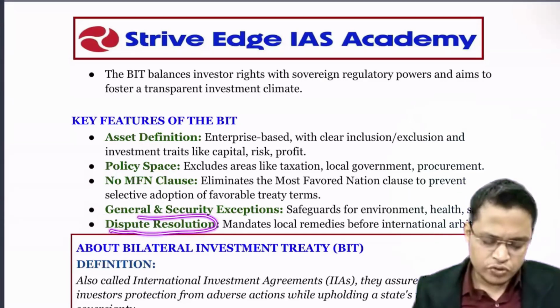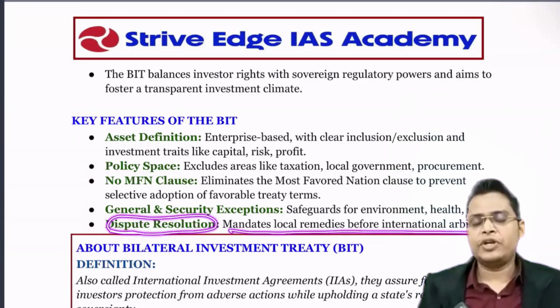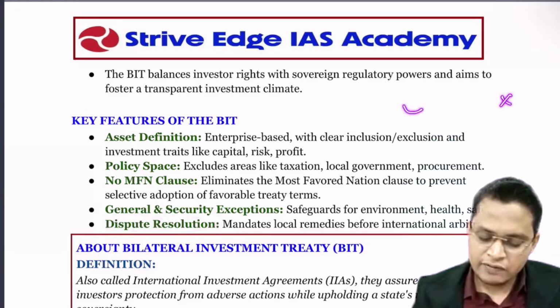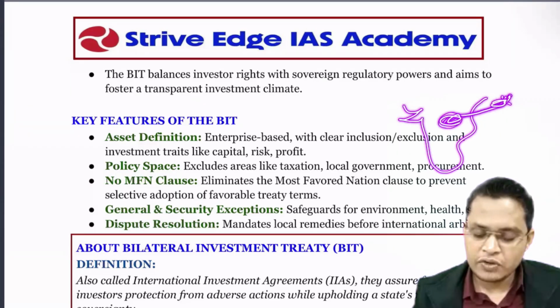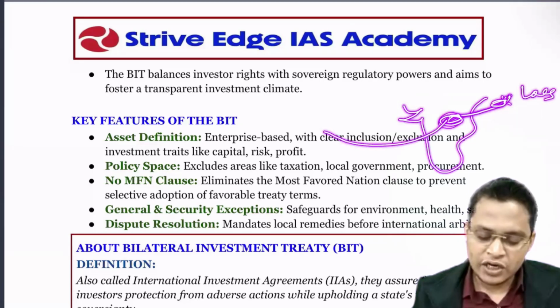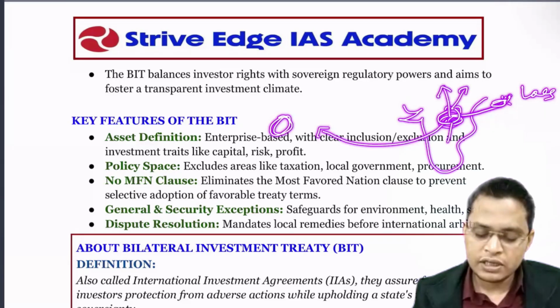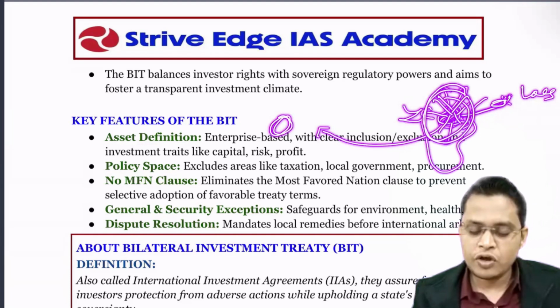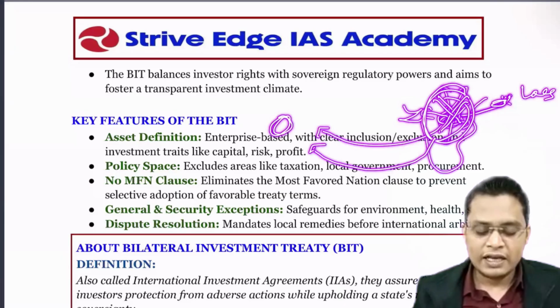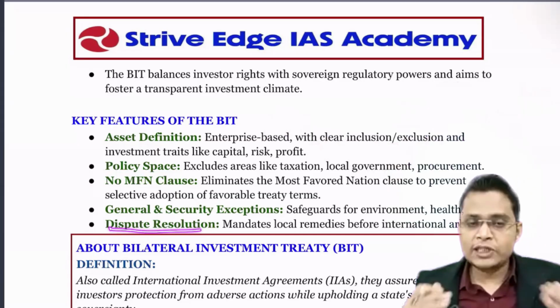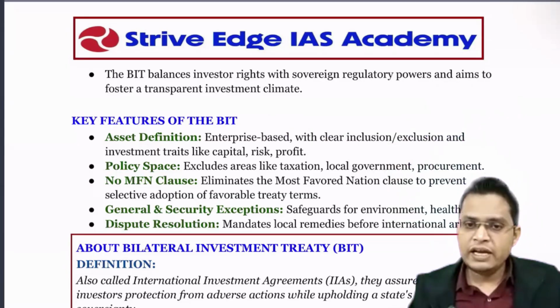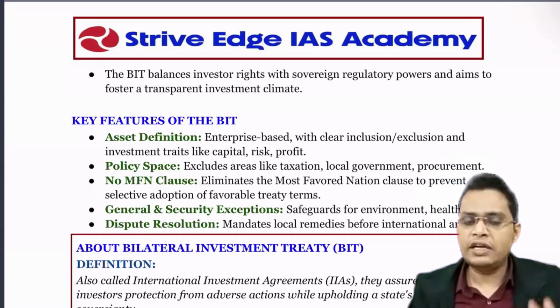So next one is about the dispute resolution. It mandates local remedy before international arbitration. What happens? Let's say investor X invested in India. If the government changes some policy and that leads to a loss to X, X cannot file a direct case in international arbitration. First X has to explore all the remedies or court procedures available in India. After exhaustion of all the remedies, they can file a case in international arbitration to recover that money. So that is the dispute resolution. First you have to explore all the dispute resolution mechanisms within India. If you are not getting any solution, you can go to international arbitration.